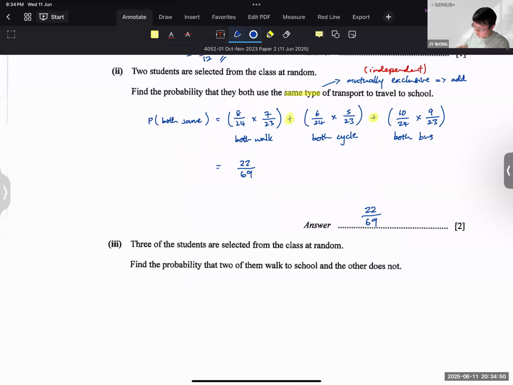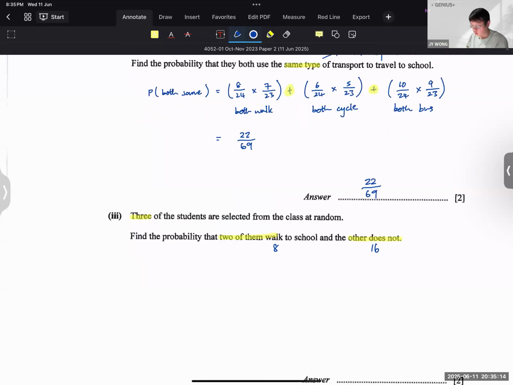Part 3, 3 of the students are selected at random now. 2 of them walk, 1 does not. So walk is what? Walk is 8 people, right? That means does not is 16. So we don't care what the others take. That is not important to us. So the scenario here is just walk versus don't walk. So P(2 walk, 1 doesn't)